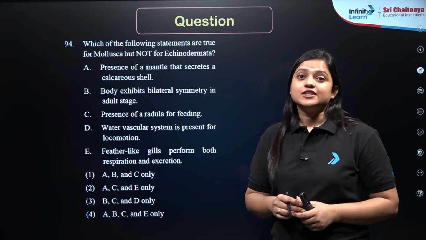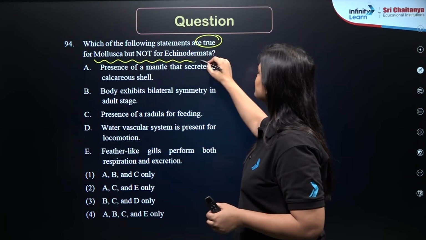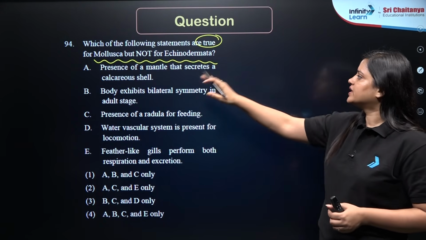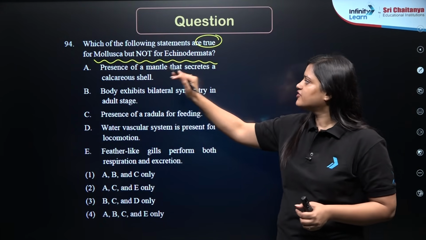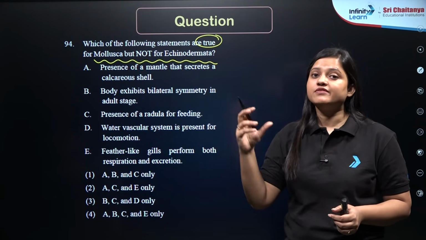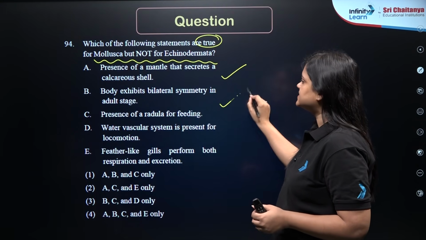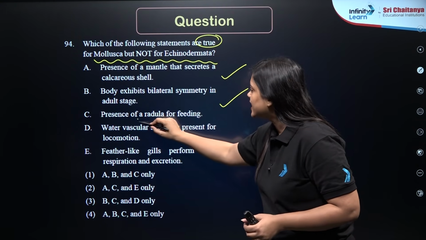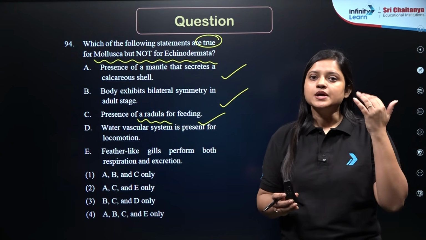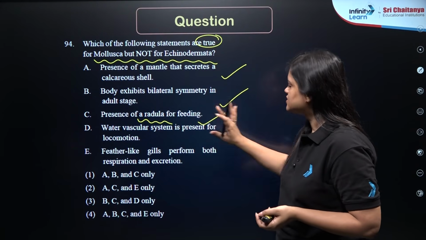Coming to the next question, 94. Which of the following statements are true for mollusca but not true for echinodermata? If you can recall, mollusca and echinodermata are two different phyla. Presence of mantle that secretes a calcareous shell. We know that mantle is present in mollusca and forms the shell, so this is true. Body exhibits bilateral symmetry in adult stage is also true. Presence of radula for feeding. Radula is a file-like organ in the mouth of mollusca that helps in scraping the food, right? So radula is also true.